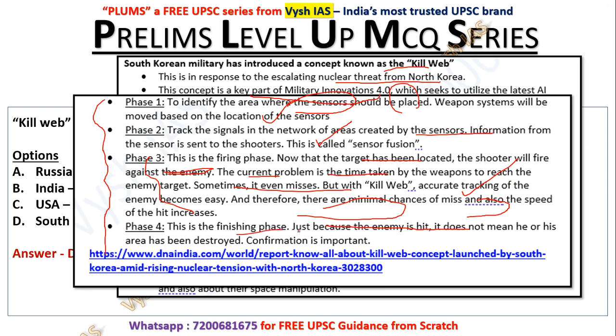Okay, the last is the finishing phase, meaning even after getting enemies hit, you have to make sure that it's actually done. So that confirmation is also important. So they've taken from start to end in different phases how this system will work.